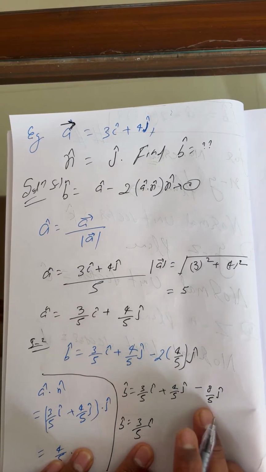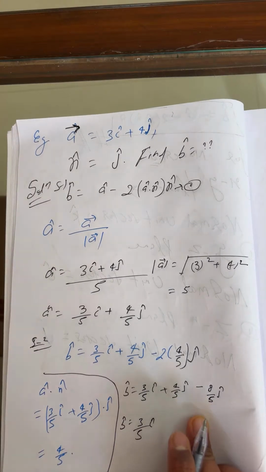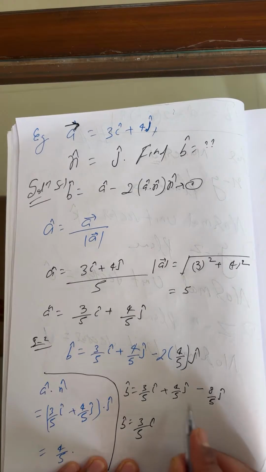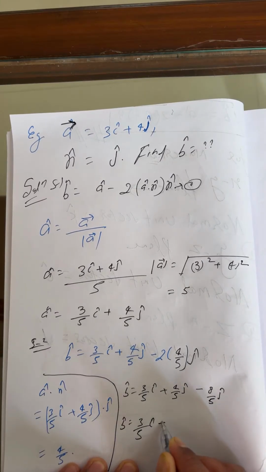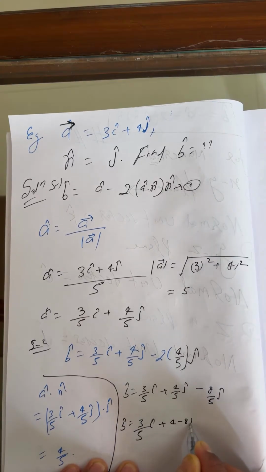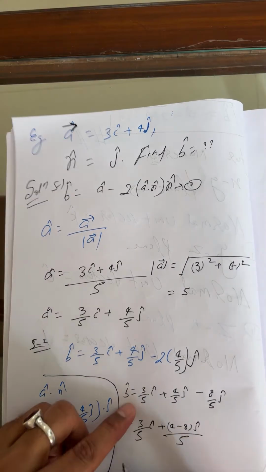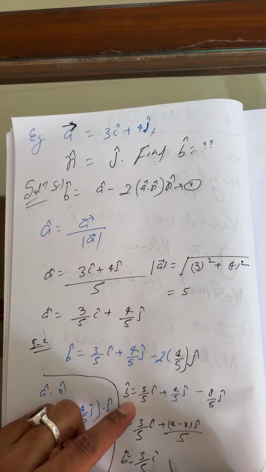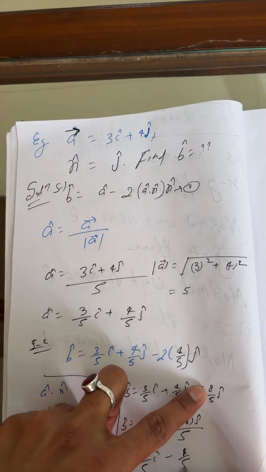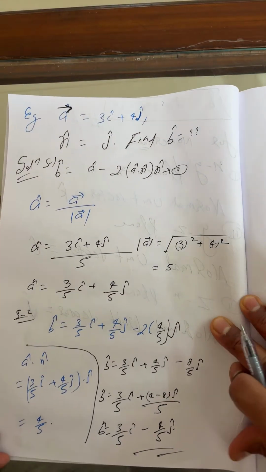Beta, you can take it further here. What you can do is 8 minus 4, so you can do 4 minus 8 j cap upon 5. So b cap you can write as 3 by 5 i cap minus 4 by 5 j cap. Yes beta, this is the answer of the question.